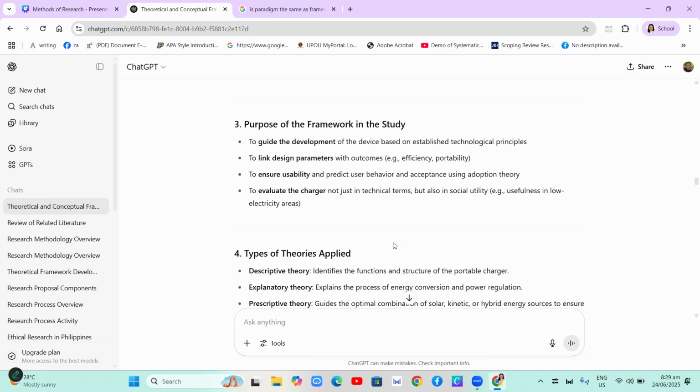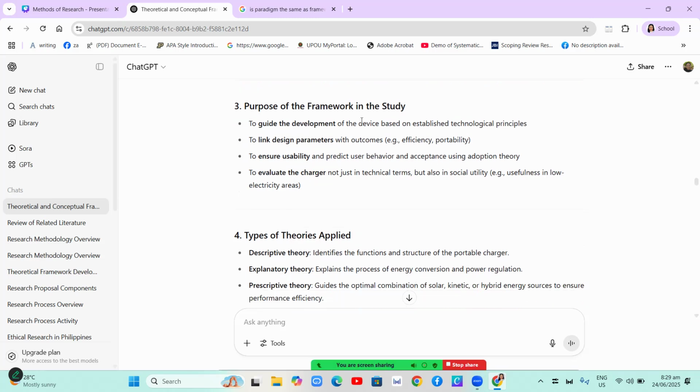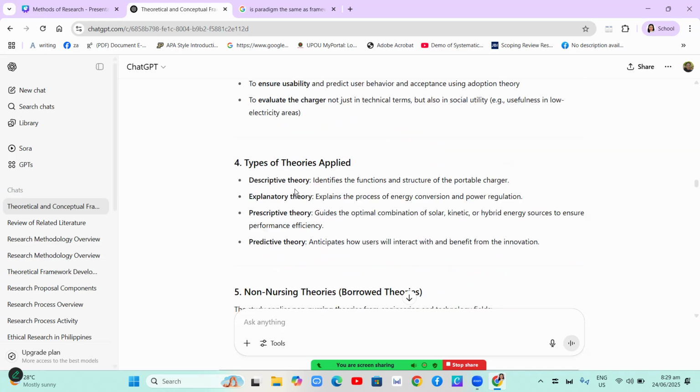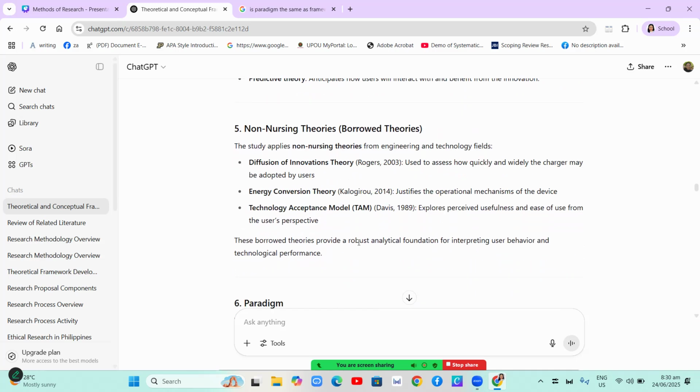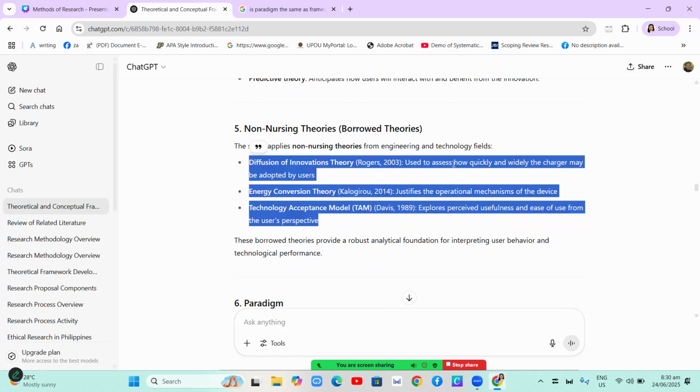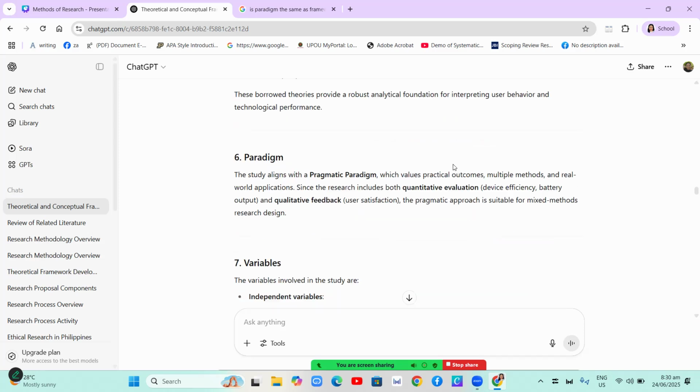So in your student activity, you will not include this. Okay, and the types of theories applied: descriptive, explanatory, prescriptive, and predictive. So you will also not include this in your output. The non-nursing theories, okay, these are the theories: diffusion of innovations theory, energy conversion theory, and technology acceptance model. So you will also not include this in your output. So what is the paradigm?